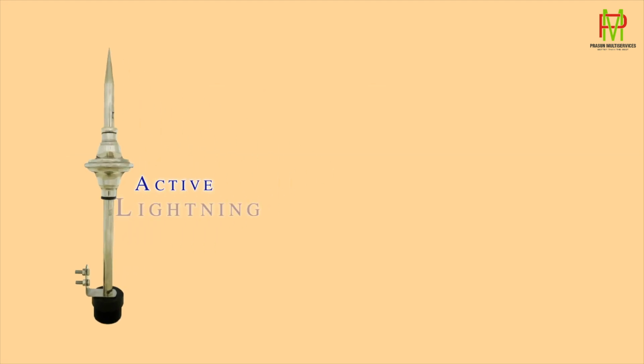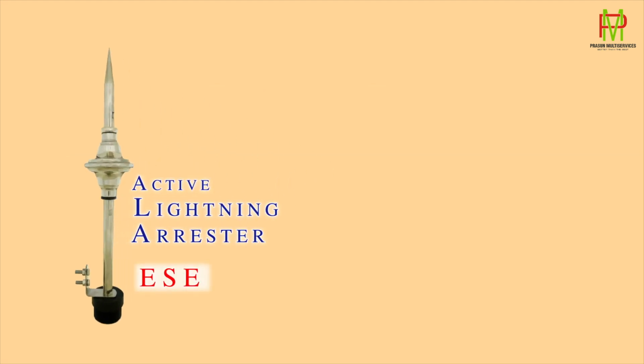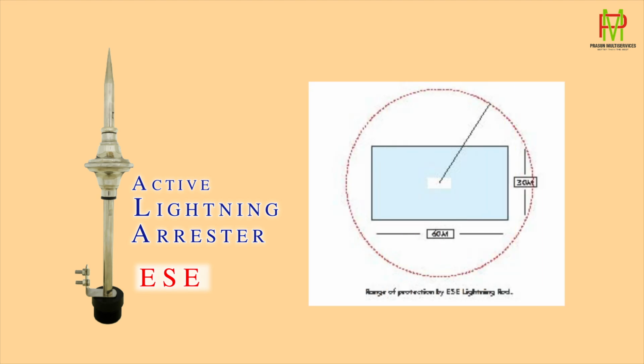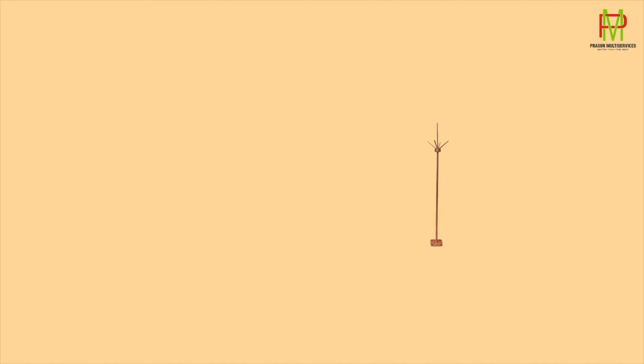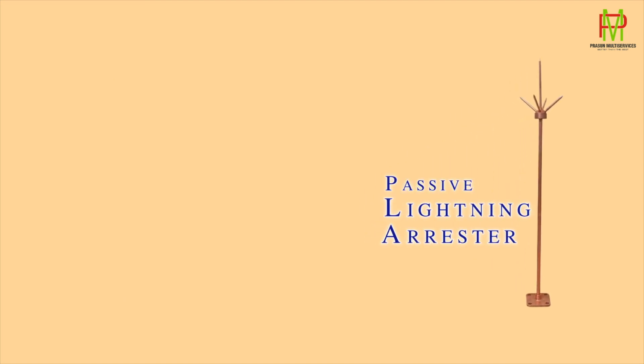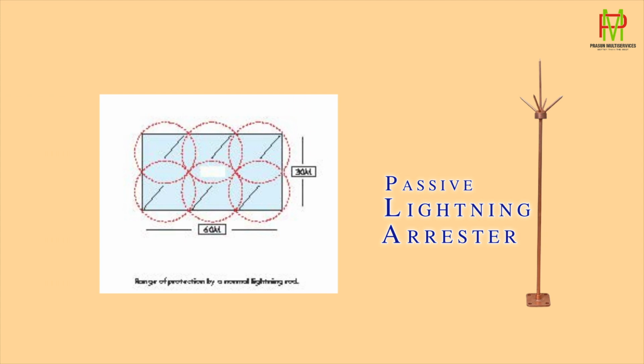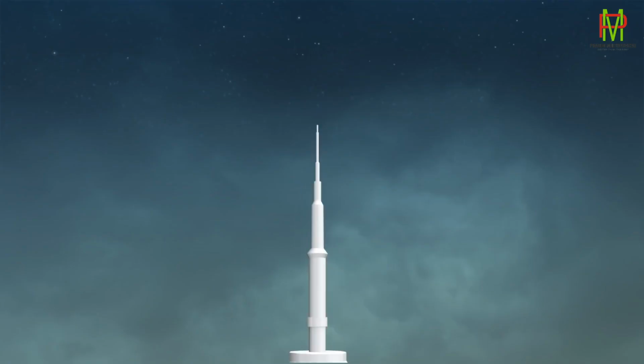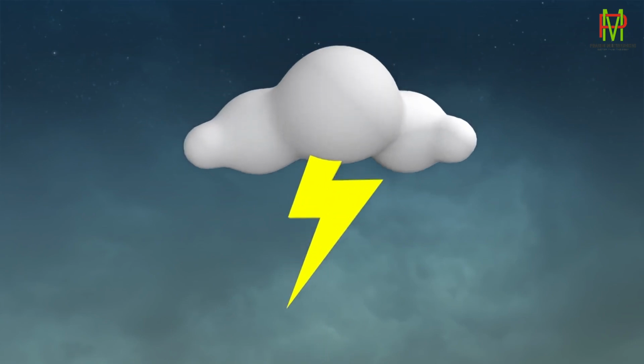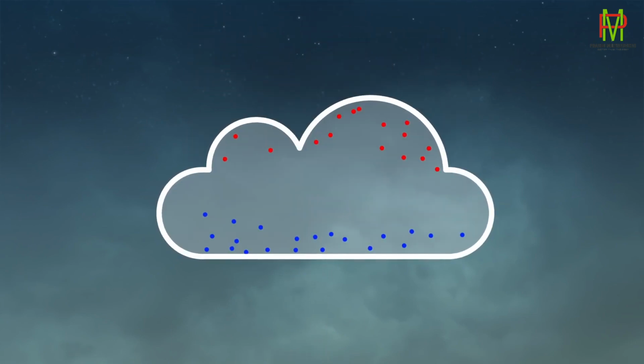There are two types of lightning protection system. First, active or ESE lightning protection system, having a protection radius of 107 meters. Second, passive or conventional lightning protection system, having a protection radius of 10 meters. To understand the difference between active and passive protection, we should understand the lightning strike formation process.